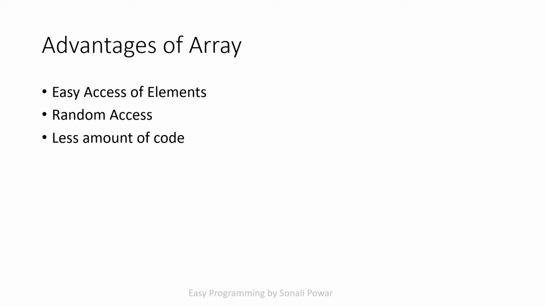Suppose I want to store the marks of 5 subjects. Instead of creating 5 variables, I will create only one array of 5, marks, and in the square bracket I will write 5. It means this is able to store the marks of 5 subjects. So less amount of code is another advantage of the array.